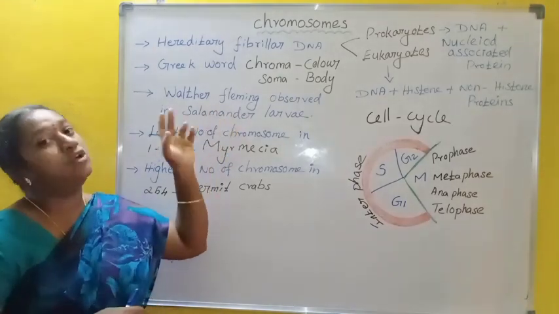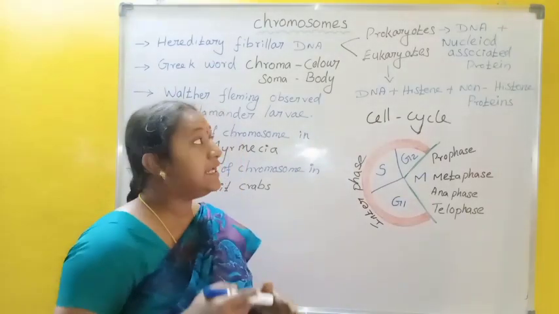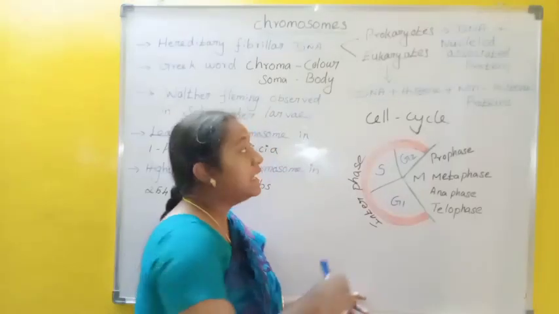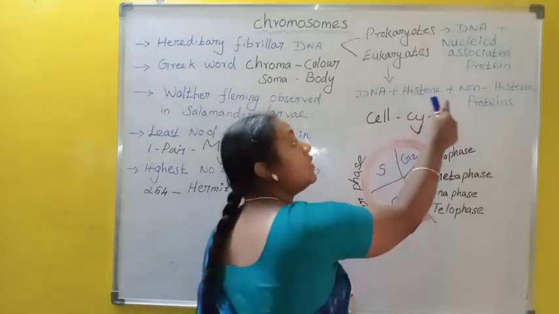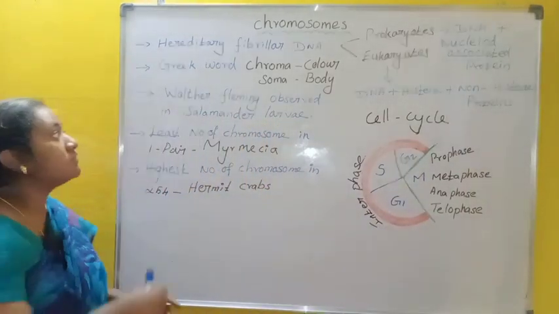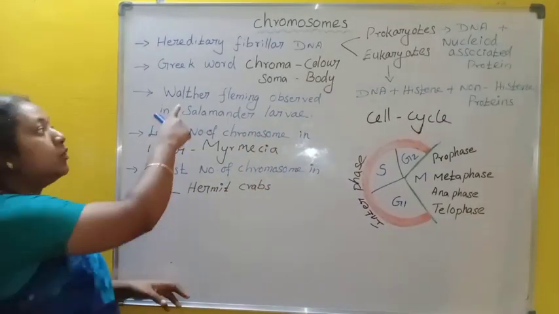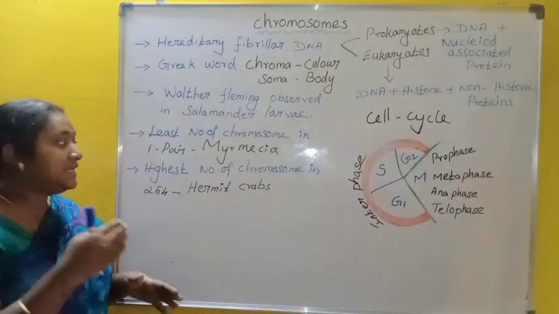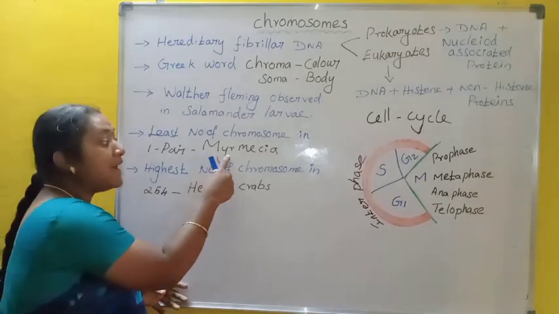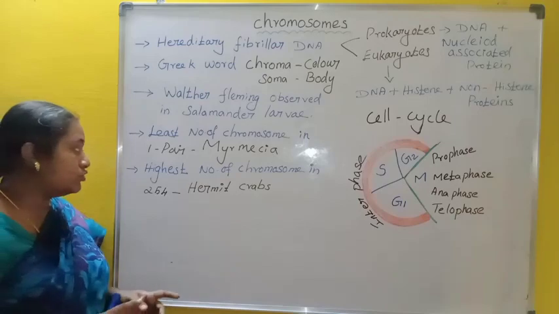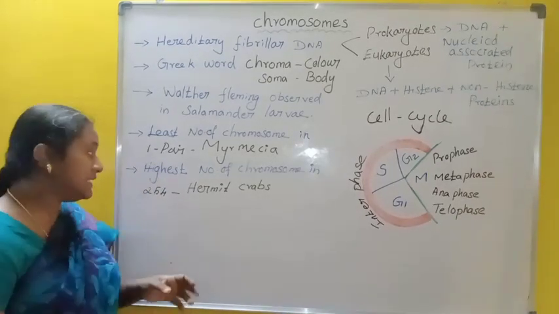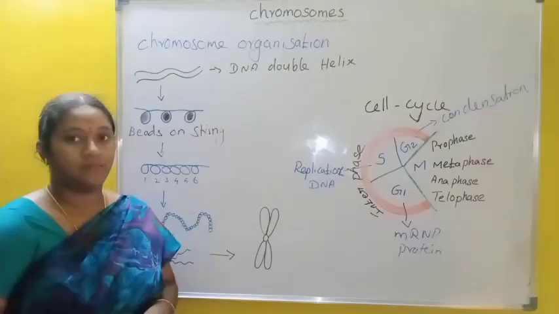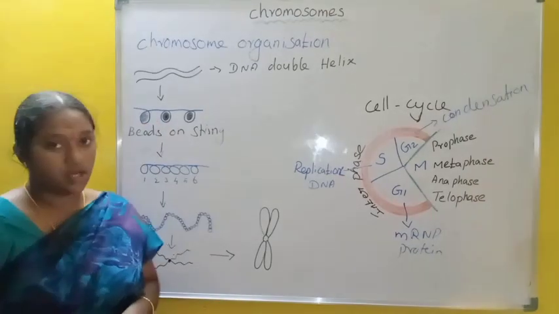In prokaryotes, the DNA with nucleoid associated protein is called a chromosome. In eukaryotes, the DNA with histone and non-histone protein is called a chromosome. The chromosome was first observed by Walter Fleming in salamander larva. The least number of chromosomes is present in the Australian ant Myrmecia, which has one pair, and the highest number is present in the hermit crab, which contains 254 chromosomes.